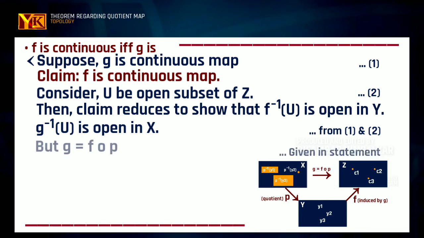But g is nothing but the composition of f and p.